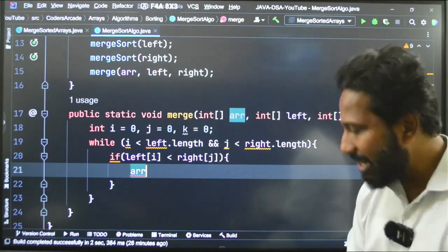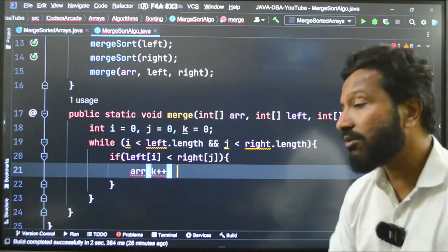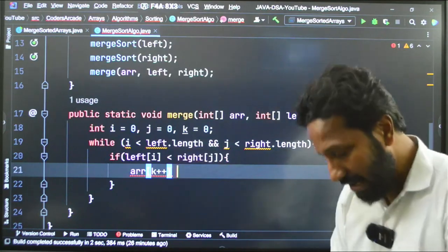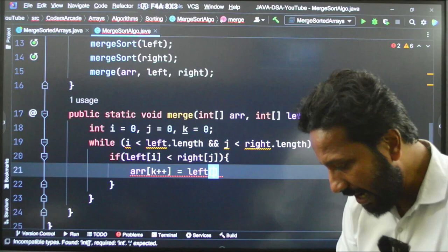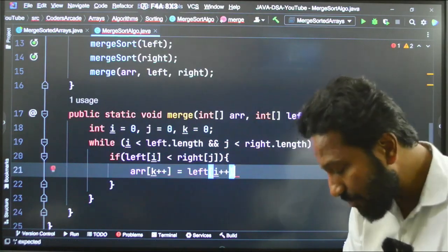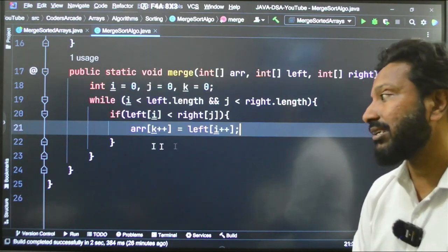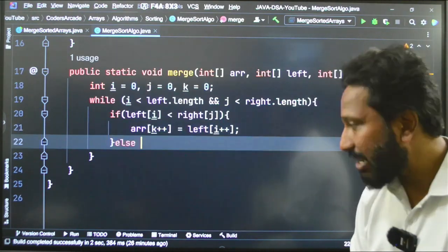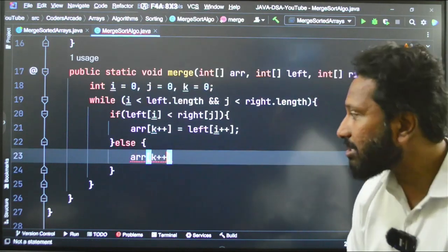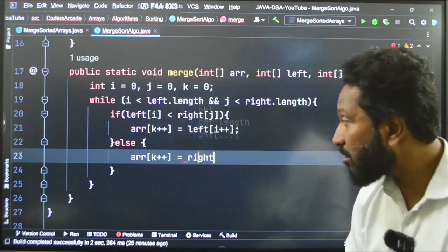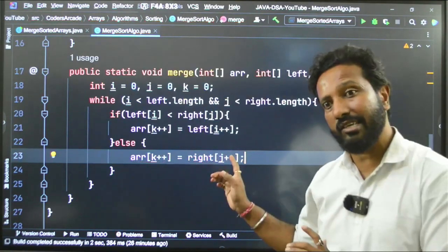What do I do? I add it into the array. This is our final array, the destination array is the same array, right. K plus plus will come from which part? It will come from the left hand side, correct, arr[k++] is equal to left[i++], because we are adding it from the left part. So, left gets incremented. Otherwise, in the else part, what will I write? Obviously, it will come from the right part, arr[k++] is equal to right[j++]. Absolutely makes sense, correct.